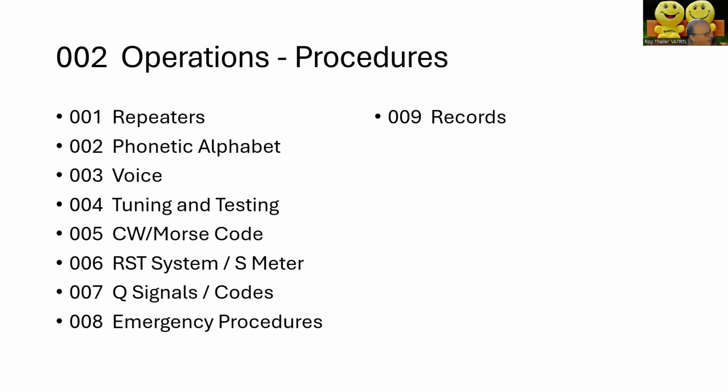Next week, we're going to look at section 2, operating procedures. I hope to cover all 9 sections next week, but divided into two parts, 1 to 5, and then 6 to 9, so that we get through some of these sections a little bit faster. So we'll see how it goes. Let me stop the recording.